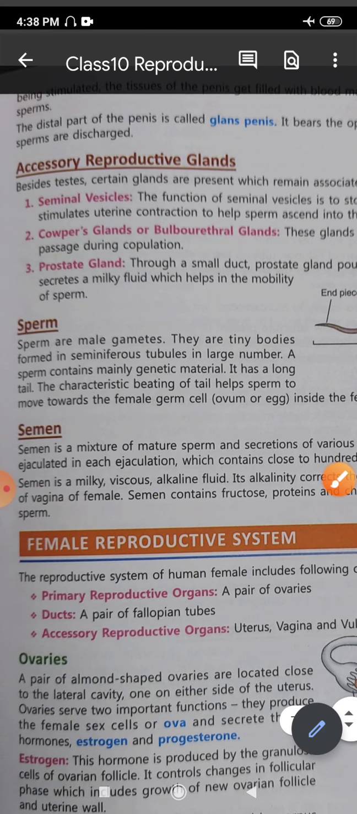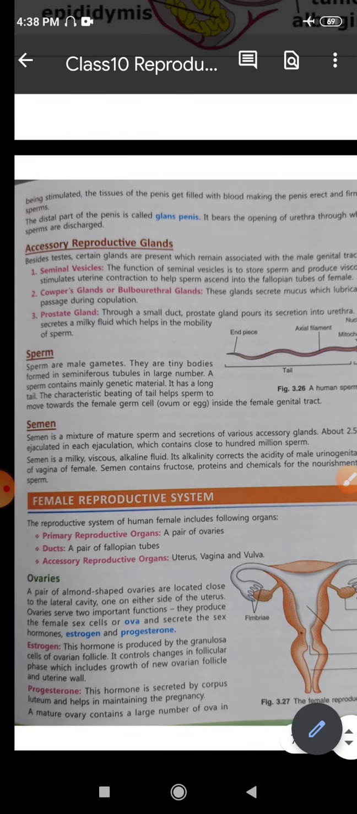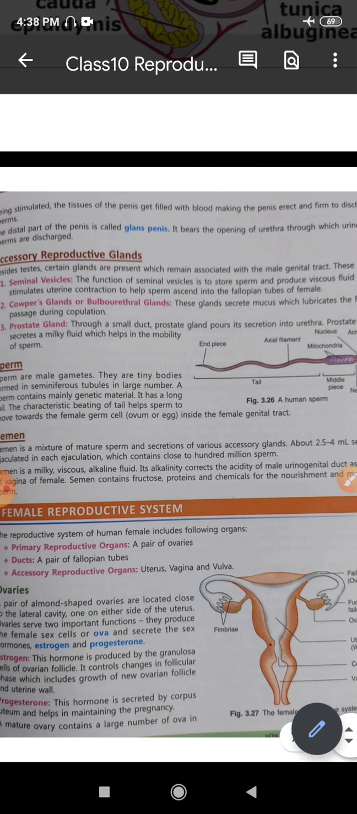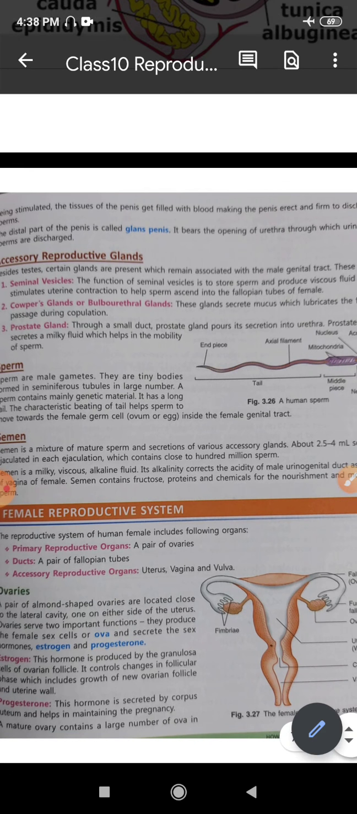Now we come to the last part, that is the semen. Semen is a mixture of mature sperm. That means the semen contains mature sperms and the secretions of various accessory glands. What were the accessory glands? We talked about the seminal vesicles, the prostate gland and the Cowper's gland.